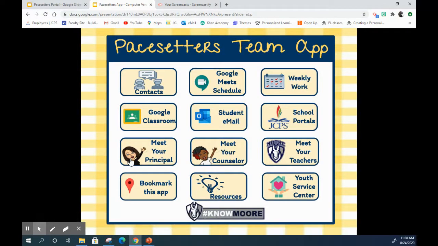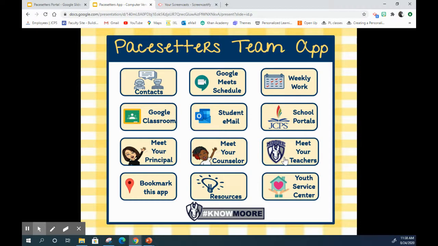The next app option is to meet your principal, Miss Nall. When you click here, it will take you to her virtual office. And the same for Miss Hines, our counselor. So whenever you want to view Miss Hines or you need to get in contact with our school counselor, you would just click her office.